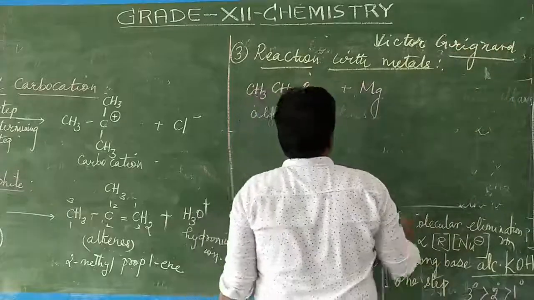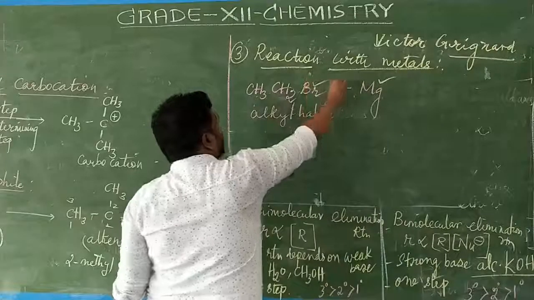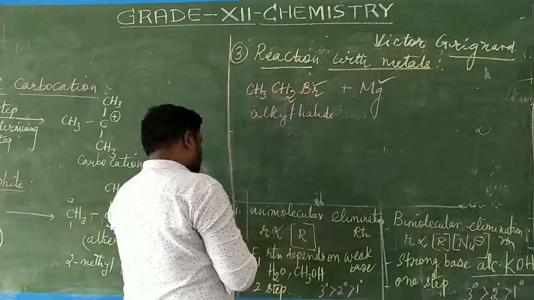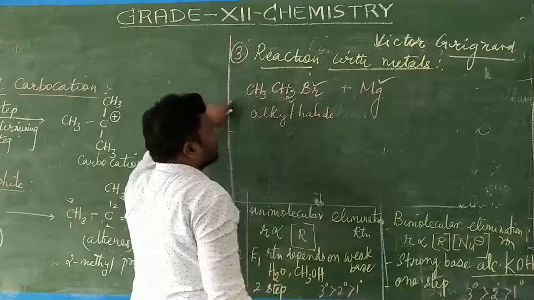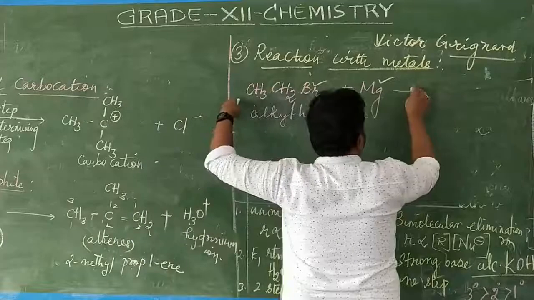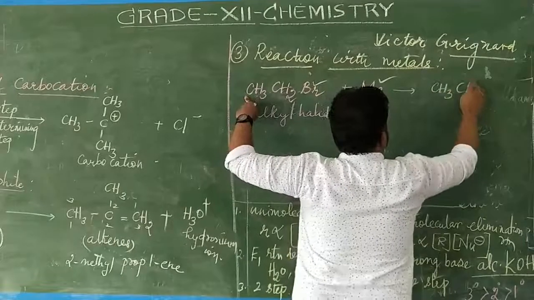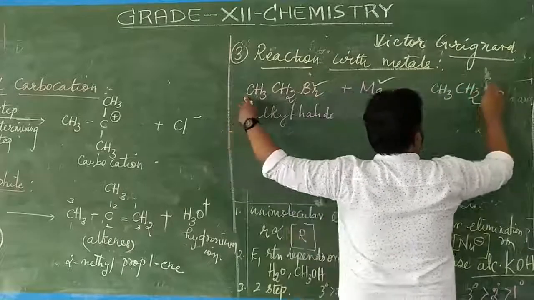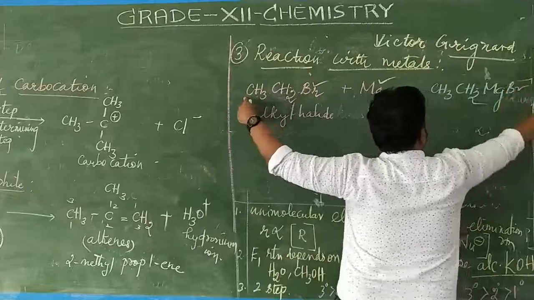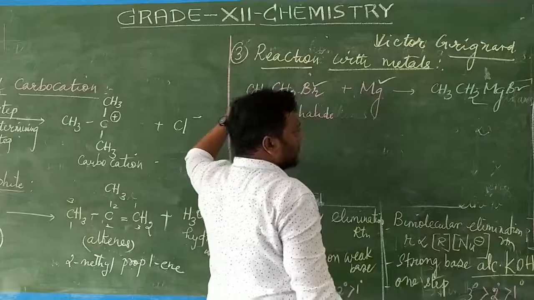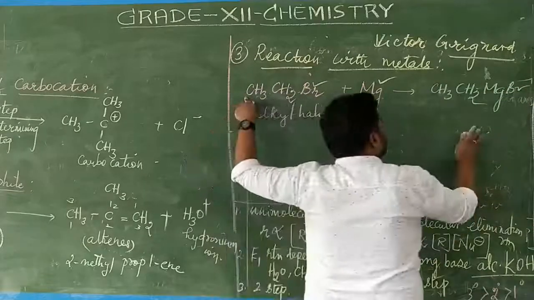The metal used is magnesium, the halide used is bromide. So magnesium, it gives rise to the formation of an addition product. What is that product? CH3, CH2, MgBr. CH3, CH2, MgBr. This is called as what?